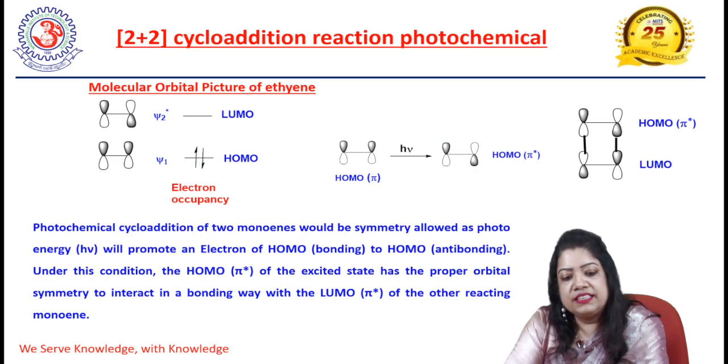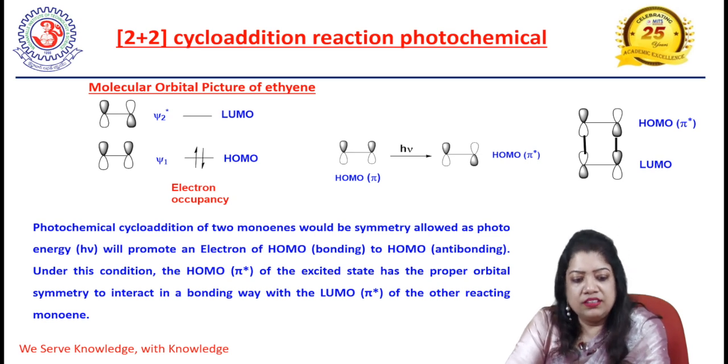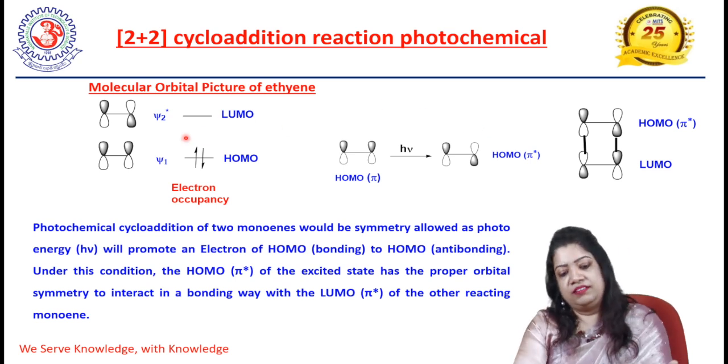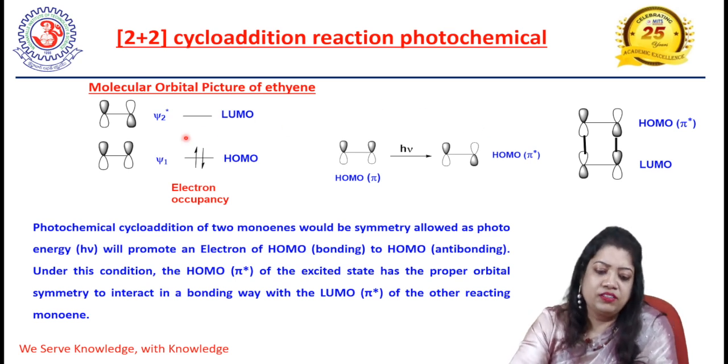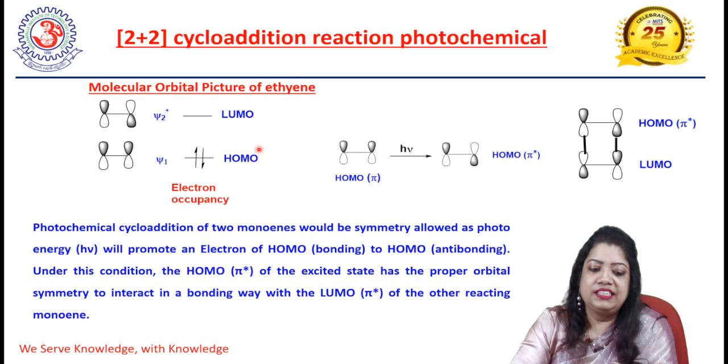Now we will discuss 2 plus 2 cycloaddition reactions. Generally 2 plus 2 cycloaddition reactions can be performed under photochemical mode only. It cannot be performed under thermal mode of activation. Why? Because if we consider frontier molecular orbital theory, the HOMO of one ene system will react with the LUMO of the other ene system.